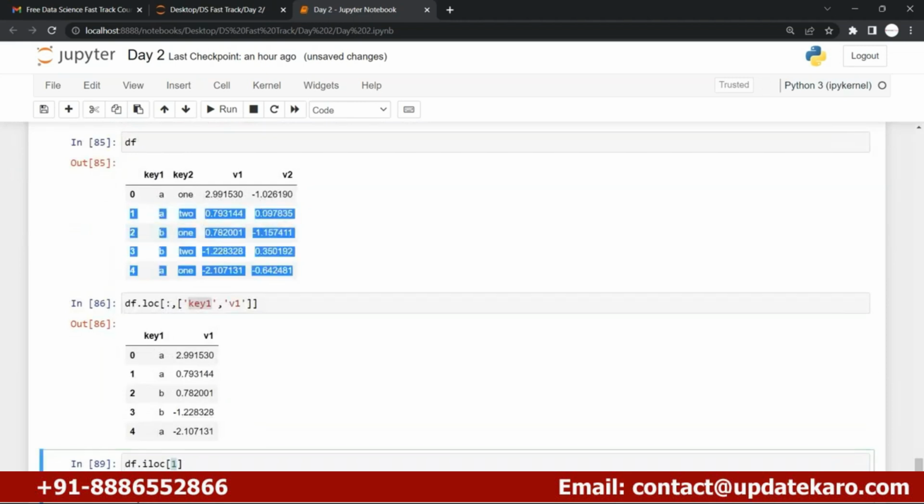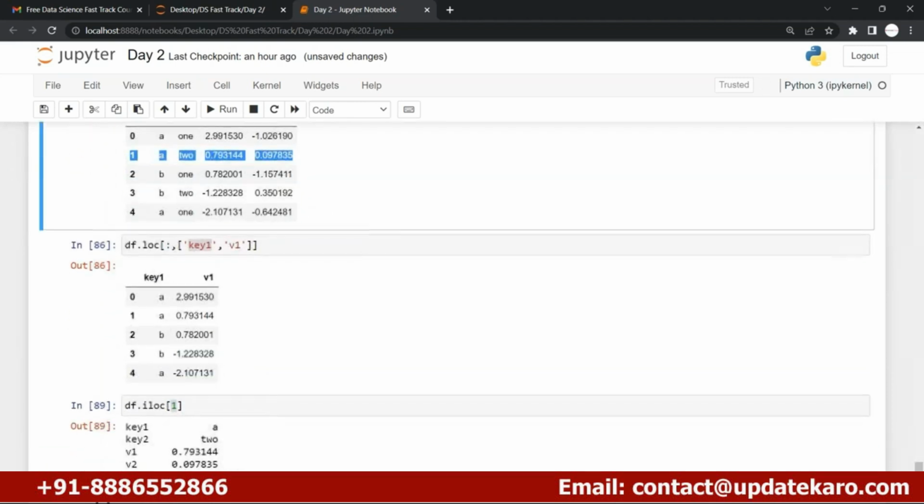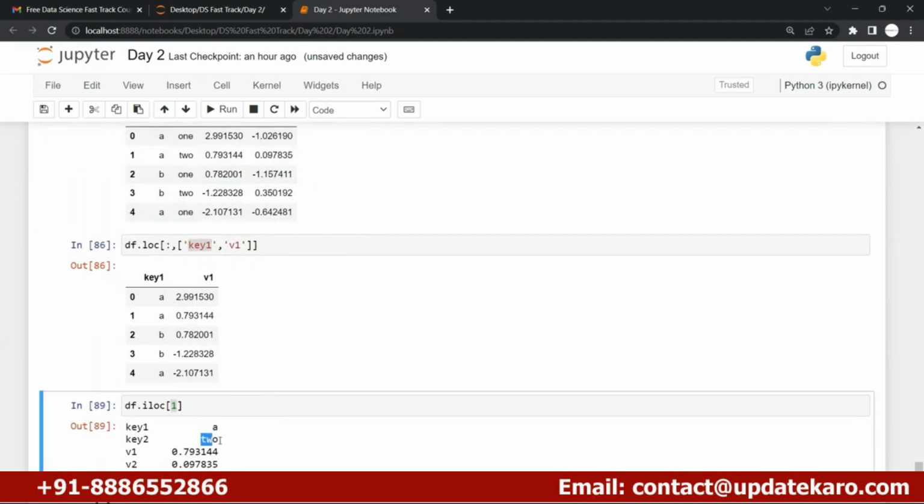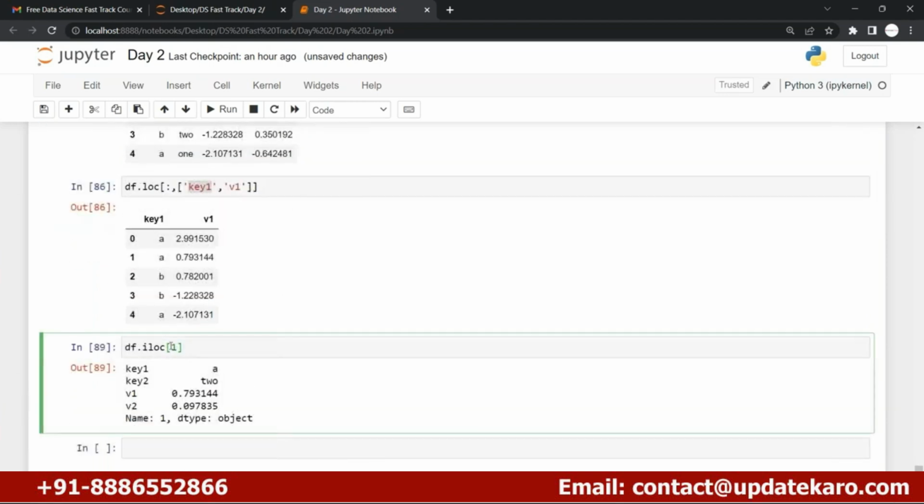Understood? It will consider the row, and I got the values A, 0.79, 0.097 for this particular row. Got it? If you want to go ahead with the column, you can simply use all rows comma the first column, all rows comma and first column, right?